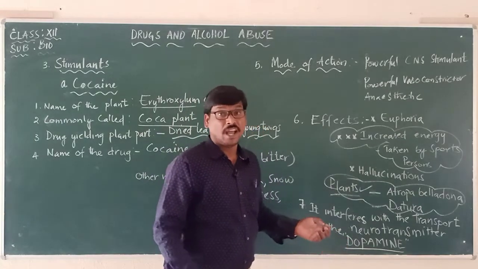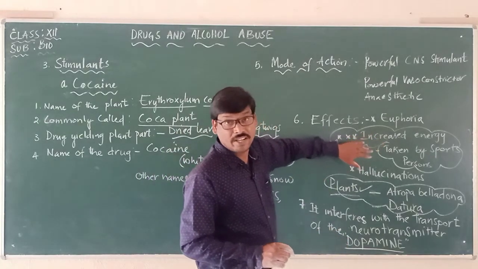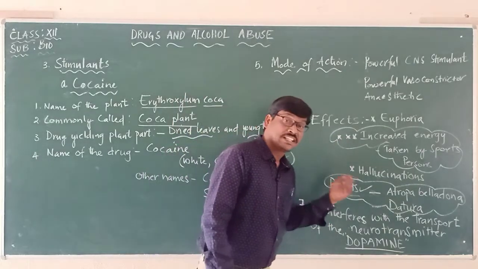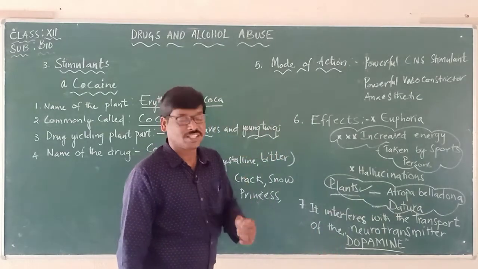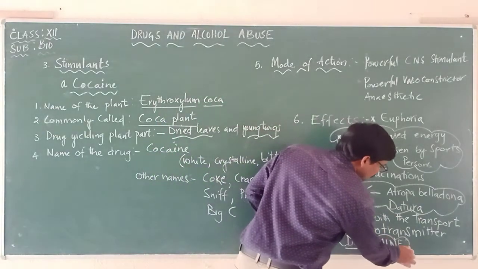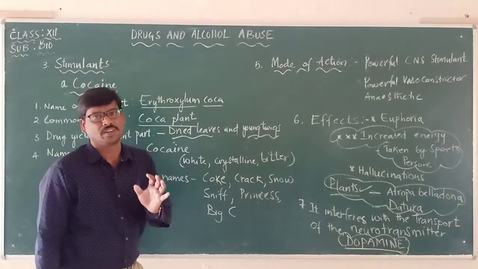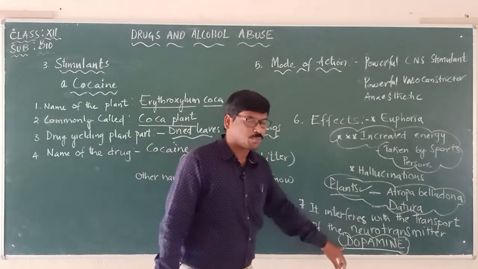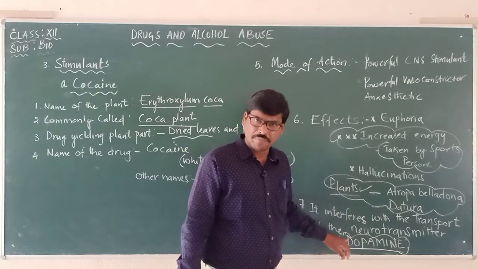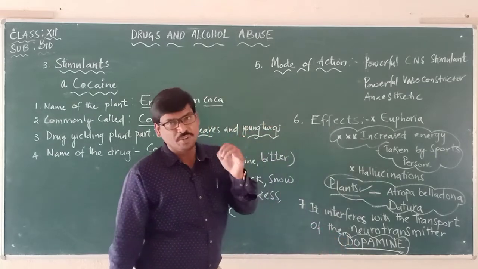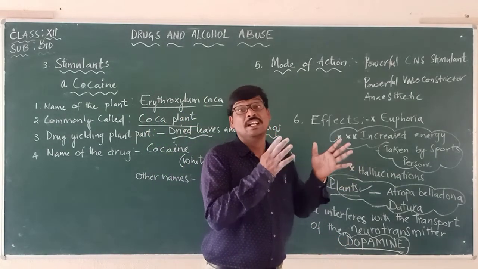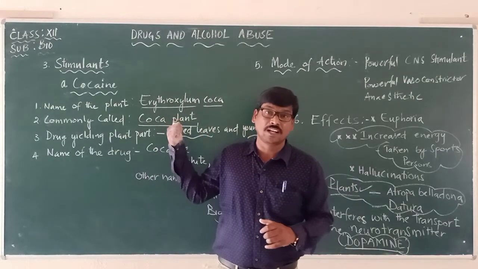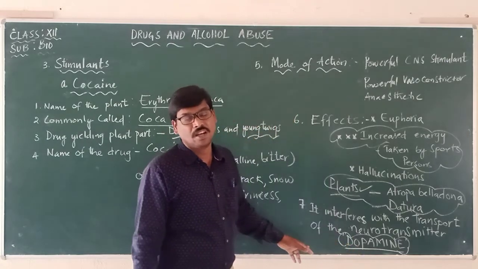Another important point, after increasing the energy levels, is the seventh one: it interferes with the transport of the neurotransmitter called dopamine. Cocaine interferes with the neurotransmitter called dopamine. Dopamine is one of the neurotransmitters that helps in carrying nerve impulses from one part to another, but here the drug cocaine is interfering with this dopamine.